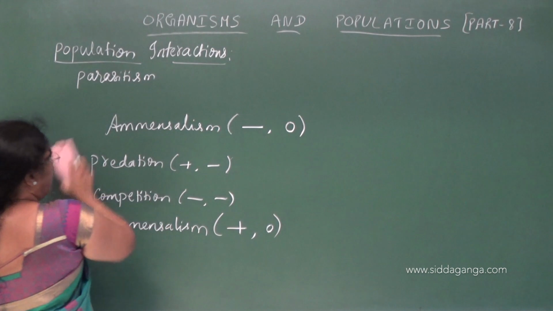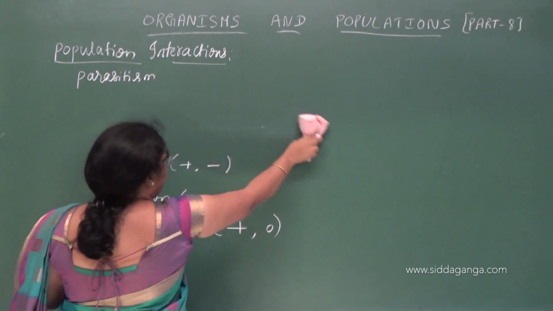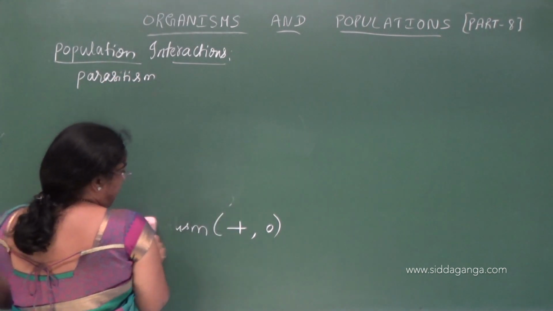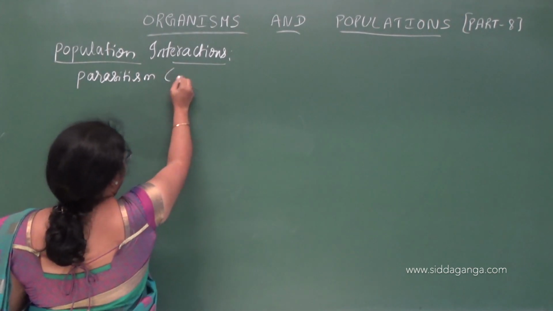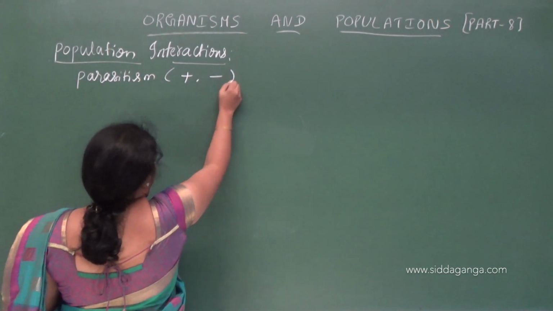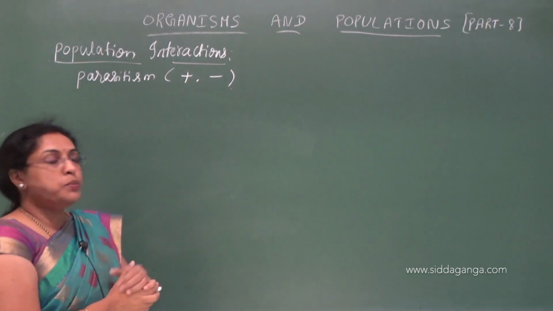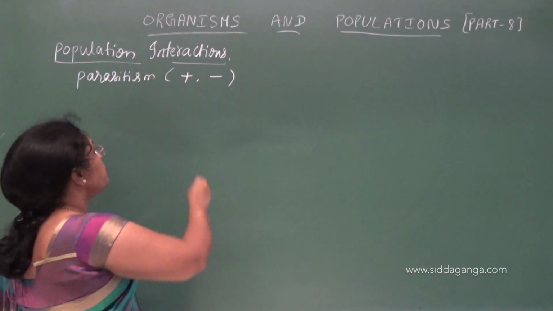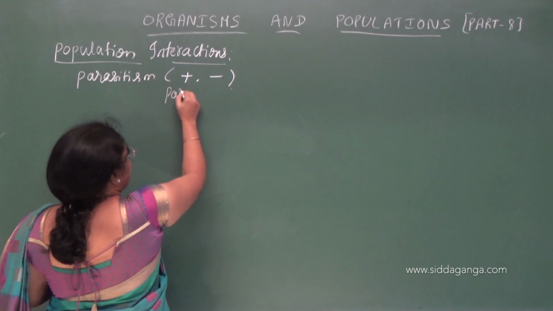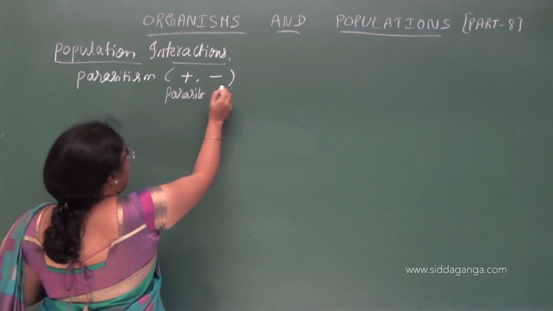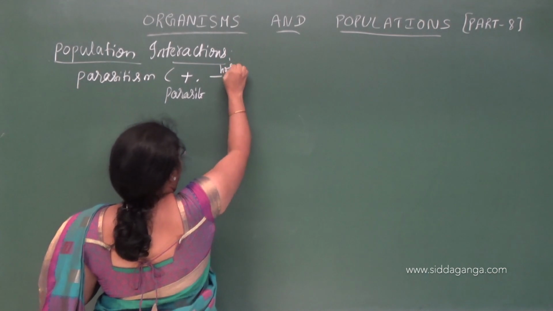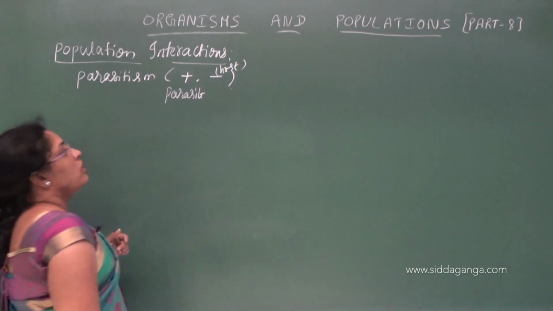Parasitism. In parasitism, one species is benefited, the other species is harmed. Which one is benefited? The parasite is benefited, whereas the host is harmed. Understood?